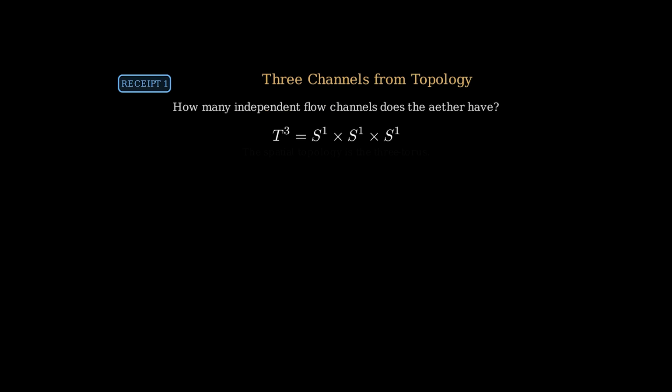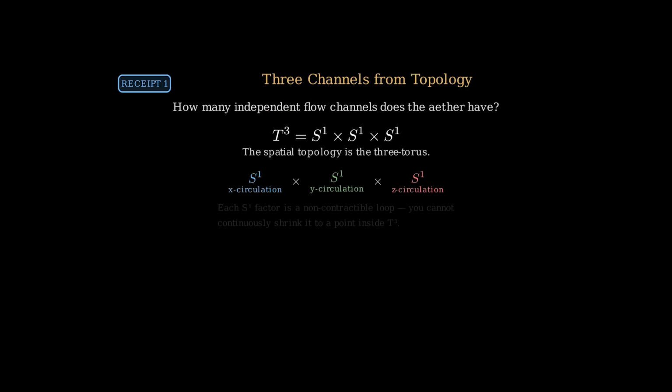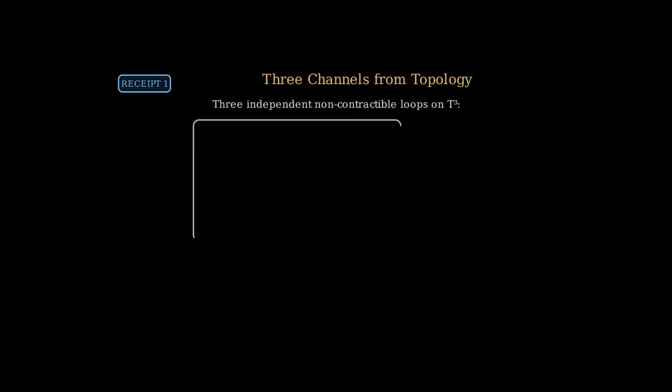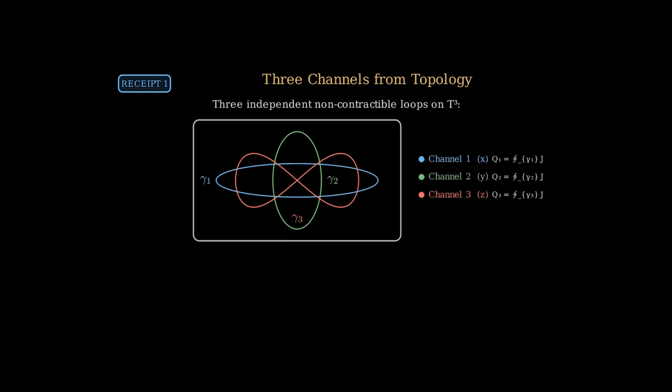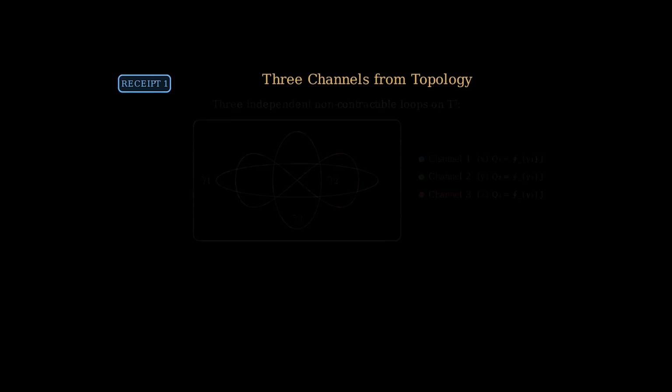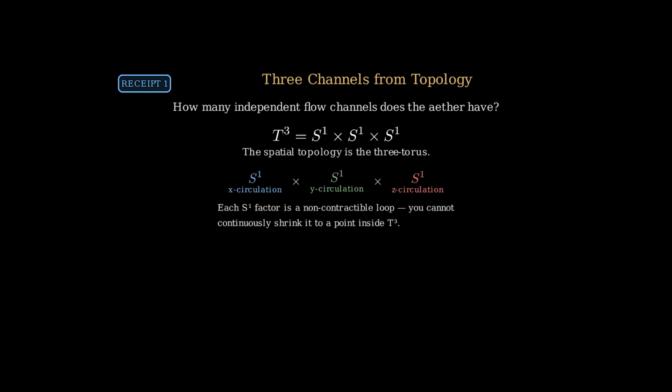The 3-torus has exactly 3 independent non-contractible cycles, one for each S1 factor in the 3-torus equals S1 times S1 times S1. Each cycle supports 1 independent conserved circulation, so there are exactly 3 and only 3 flow channels. This is receipt number 1.